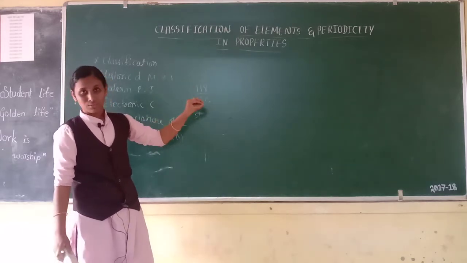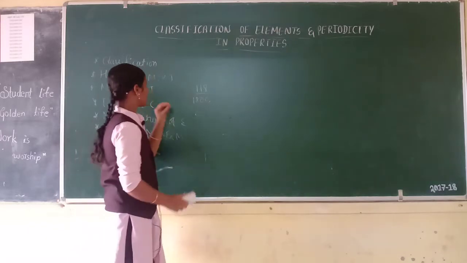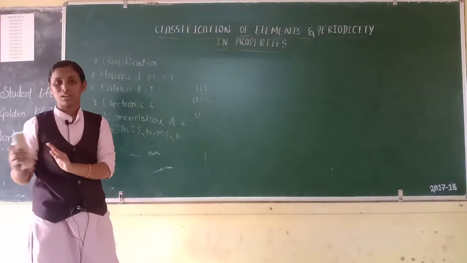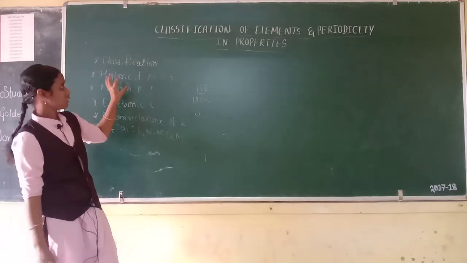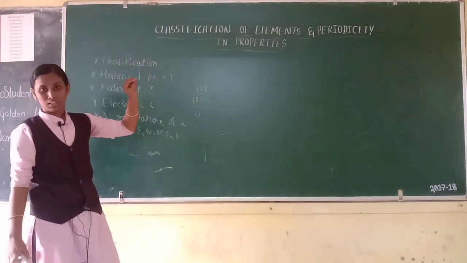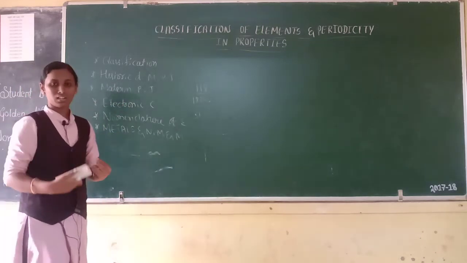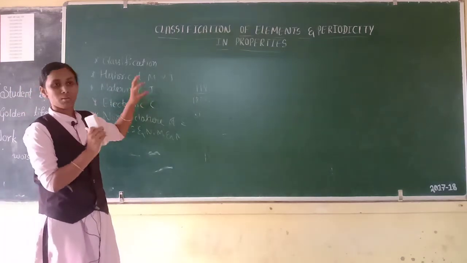So we need classification. Classification means arrangement or grouping of elements with their similar characteristics. Why do we need classification? To study and understand the properties of elements.